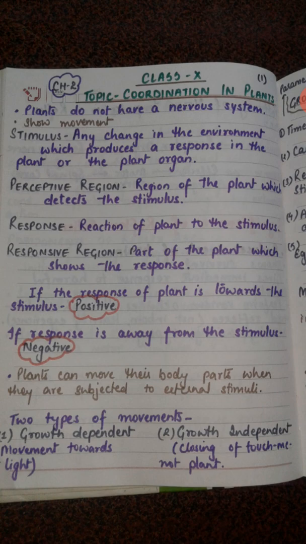For example, we can take the example of sunflower. As we know, the sunflower always faces the sun. So what is the stimulus here? It is the light of the sun. And the sunflower, because it is bending towards the light of the sun, that bending is its response.